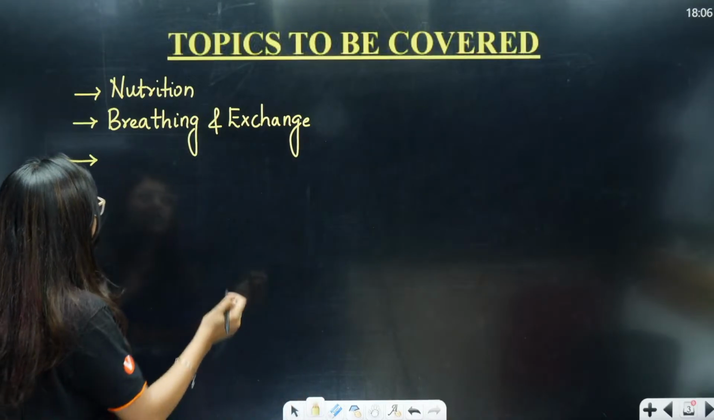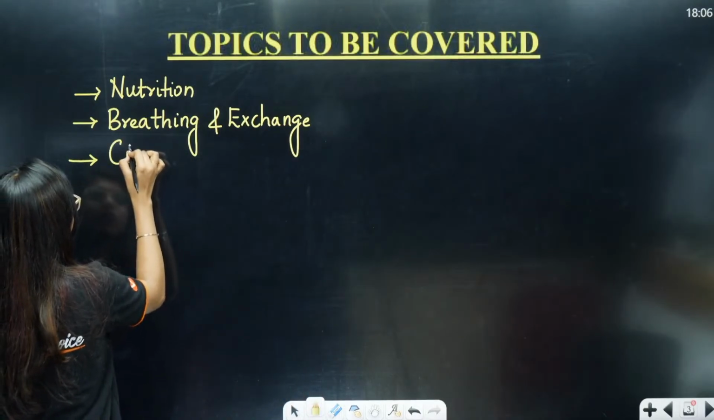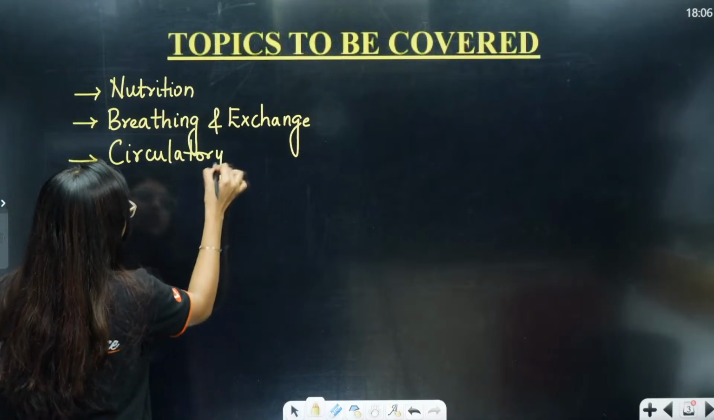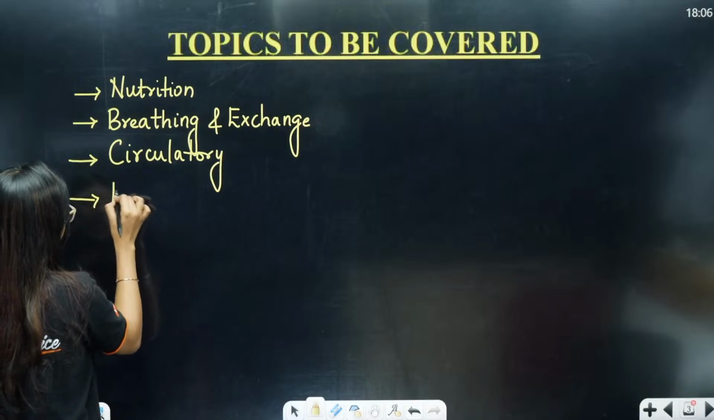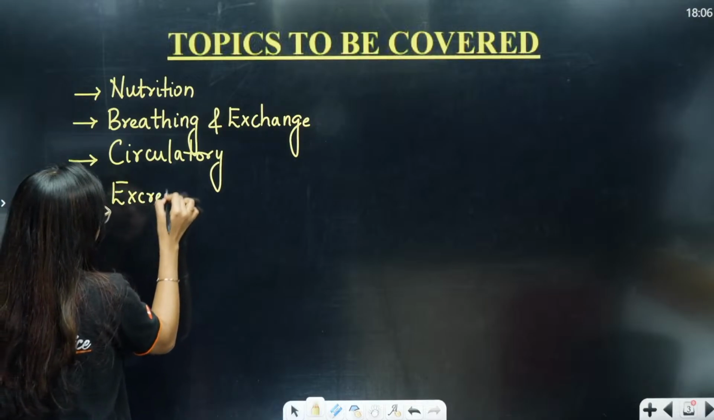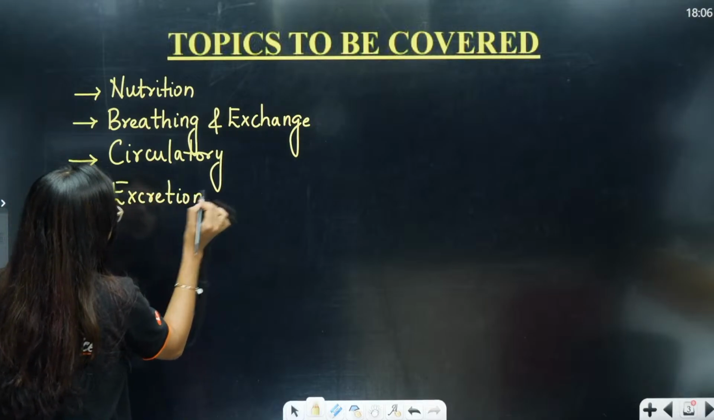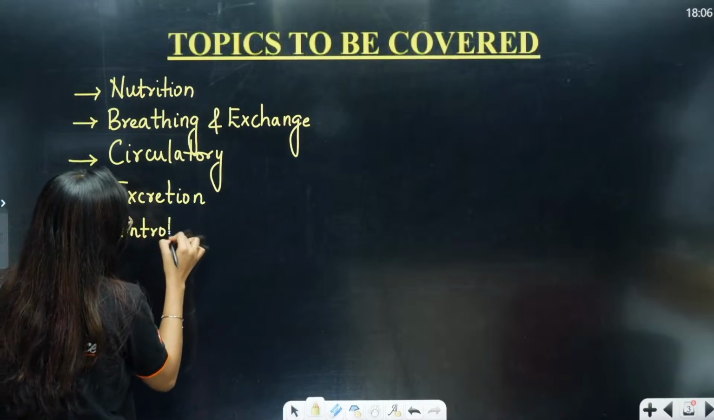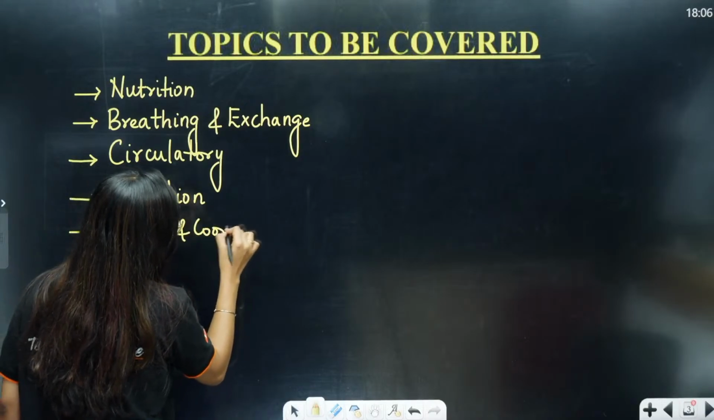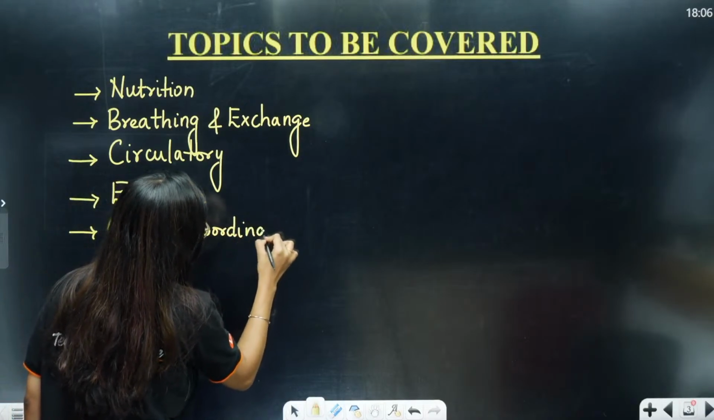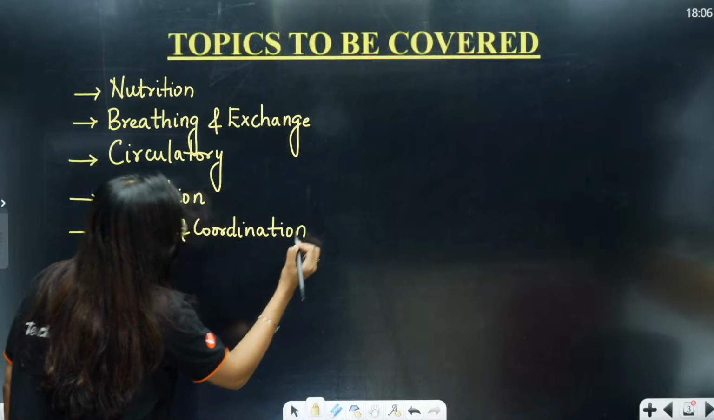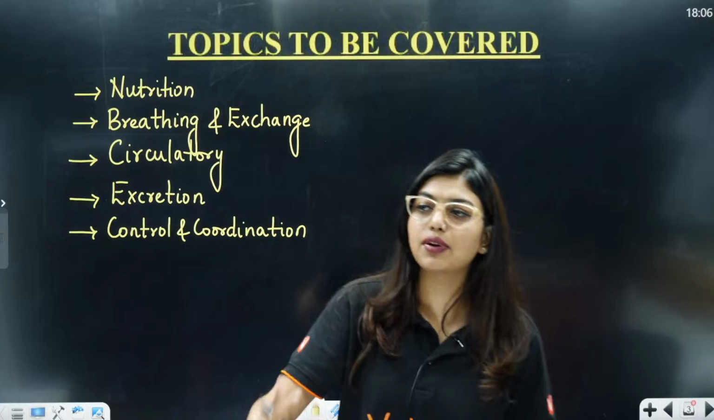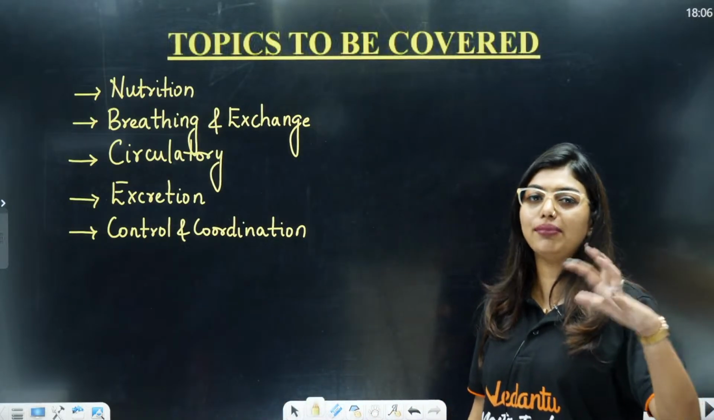So students, breathing and exchange we are going to do. We are going to learn a little about your circulatory system, that is your circulation. A little about excretion, and a little about control and coordination. These are the major chunk of zoology topics in your class 11th. If you go to class 12th, you will see that a major chunk is from your botany syllabus, and then you have biotechnology.